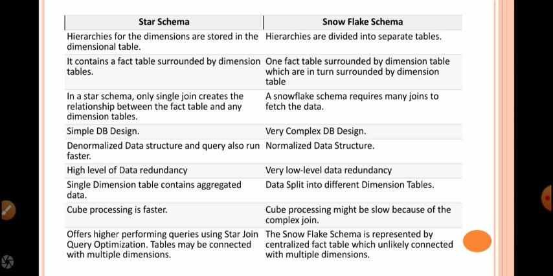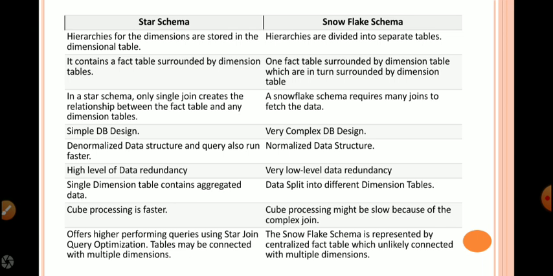In a star schema, only a single join creates the relationship between the fact table and any dimension table. A snowflake schema requires many joins to fetch the data. Star schema is a simple database design. Snowflake schema is a very complex database design. Star schema is a denormalized data structure and queries also run faster, whereas snowflake schema is normalized, therefore running a query may take more execution time.